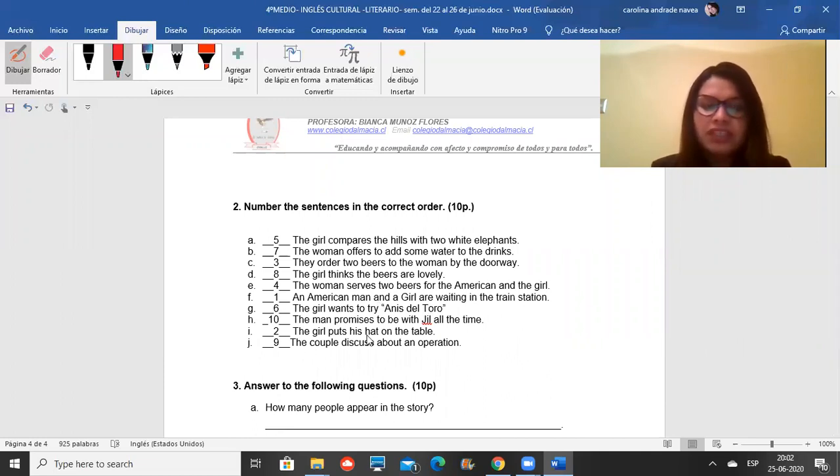Then the girl puts his hat on the table. After that, they order 2 beers to the woman by the doorway. 4, the woman serves 2 beers for the American and the girl. 5th, the girl compares the heels with 2 white elephants. 6th, the girl wants to try anise del toro. 7th, the woman offers to add some water to drinks. 8th, the girl thinks the beers are lovely. 9, the couple discuss about an operation.